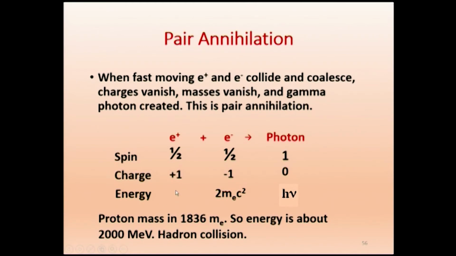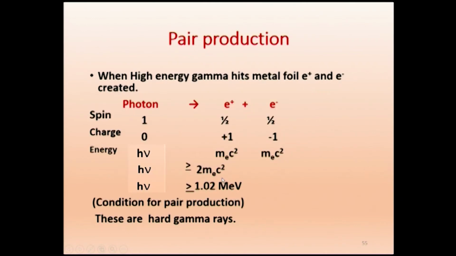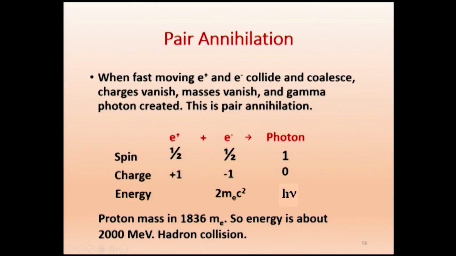Energy: this is me c squared and this is me c squared. Instead of writing 2, I have just written 1. So 2 me c squared becomes h nu. The energy for pair production is about 1.02 MeV, just remember it as 1 MeV. So for pair production of electron and positron, the energy required is 1 MeV. When they vanish, the same energy is obtained, 1.02 MeV or more.